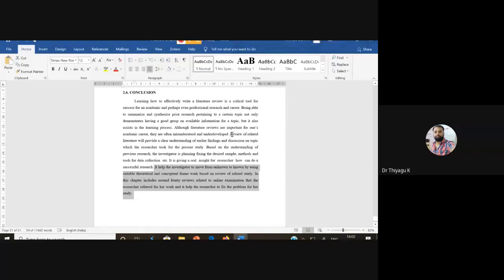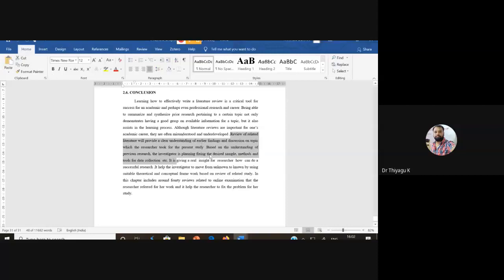So see here, the review of literature will provide a clear understanding of the earlier findings and discussion of the topic with the research tool for the present study. Based on the understanding of the previous research, the investigator plans to fix the desired sample. Actually, it's like a plan from the reviews of other people only. We can get a clear picture about what we are going to do. That kind of picture we may get from the previous studies related to our research work only.